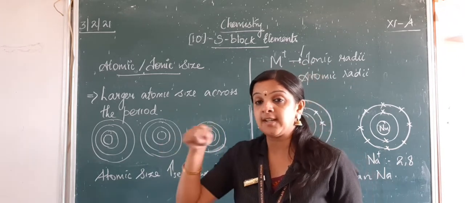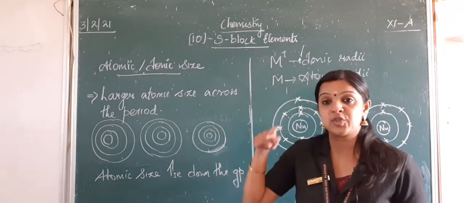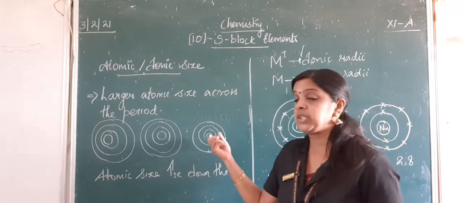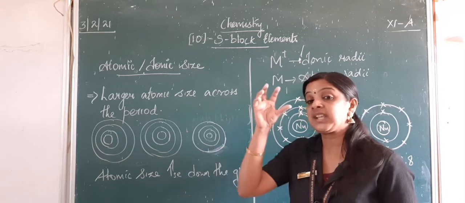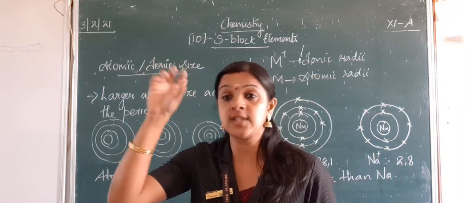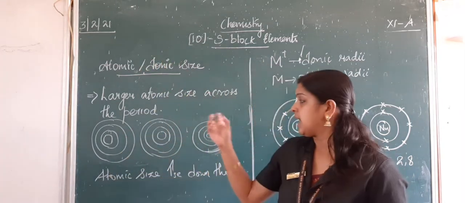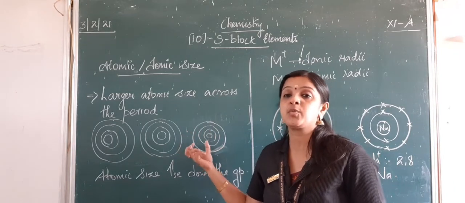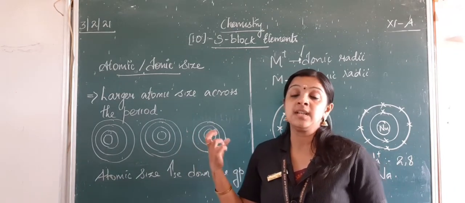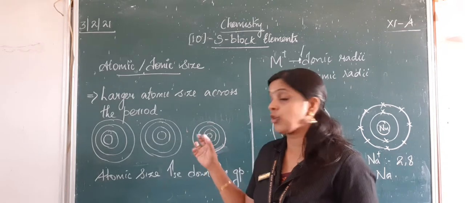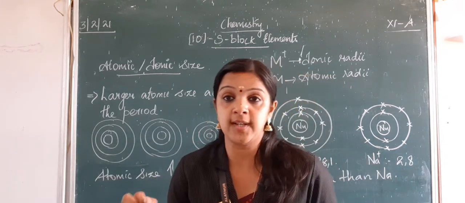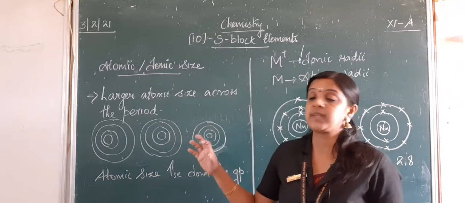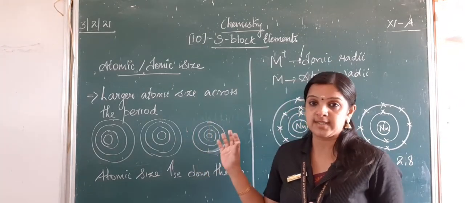That is, the electrons get added in the same shell. And as we know, the nucleus, which is positively charged and present in the center, can easily attract the negatively charged electrons and pull them towards itself. So, that causes shrinking of the shell, and that is why the atomic size decreases across the period.